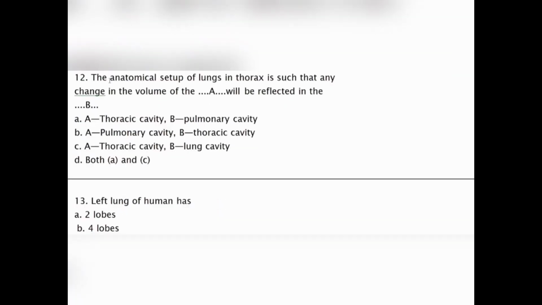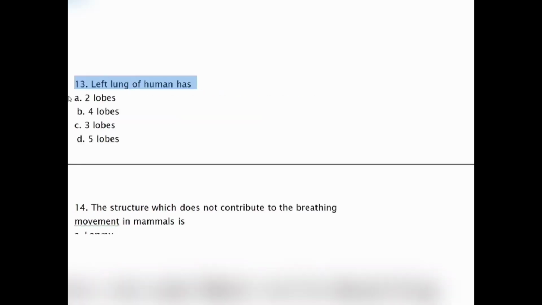Moving to the next question, the anatomical setup of lungs in thorax is such that any change in the volume of A will be reflected in B. We have to tell the blanks of A and B. A, thoracic cavity or pulmonary cavity, B, pulmonary cavity or thoracic cavity, C, thoracic cavity or lung cavity, D, both A and B. Our correct option will be option D, both A and C. Moving to the next question, left lung of human has A. 2 lobes, B. 4 lobes, C. 3 lobes, D. 5 lobes. Correct answer will be option A, 2 lobes.